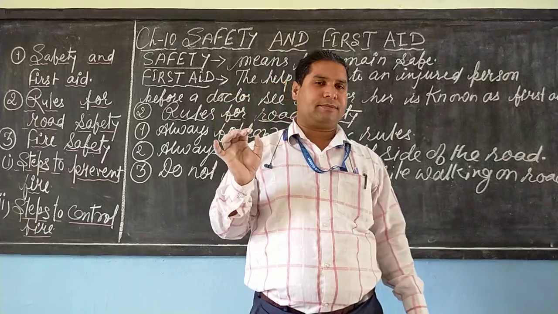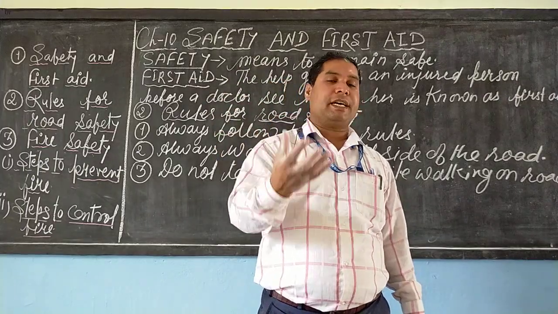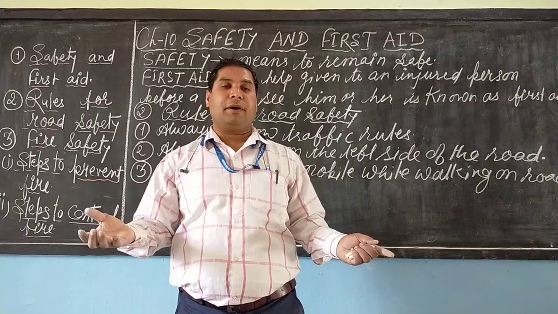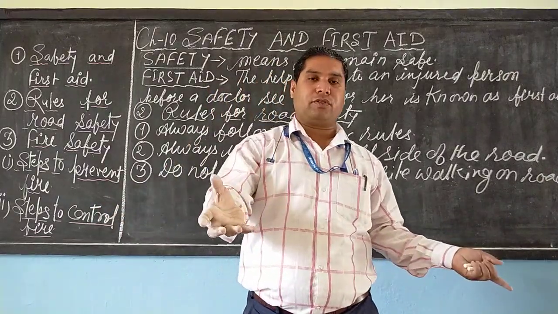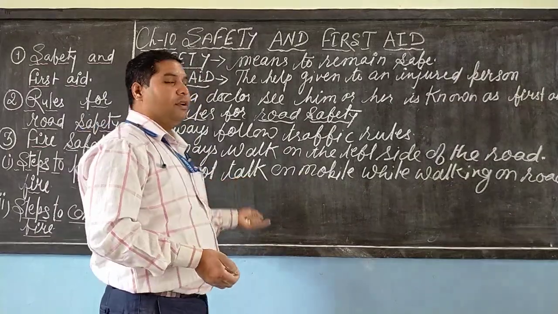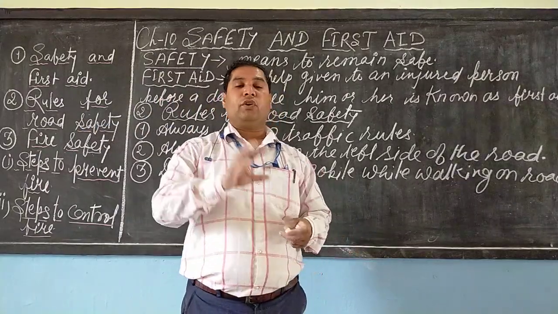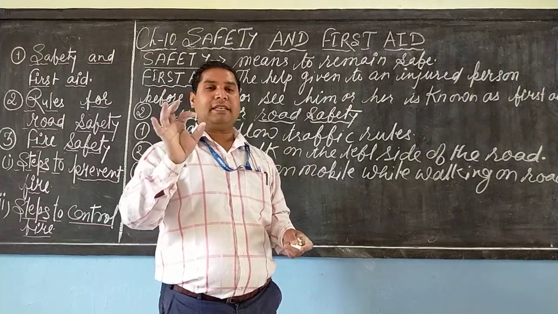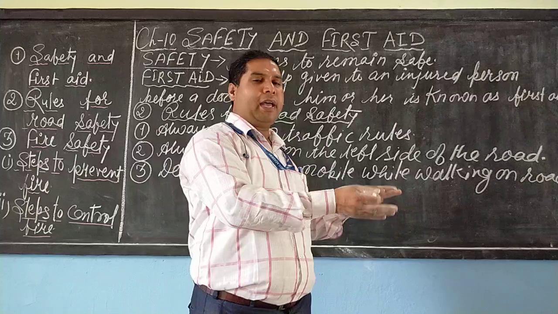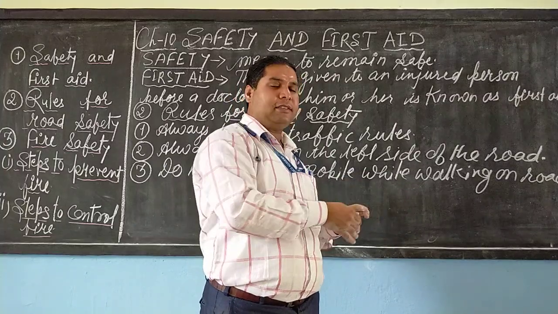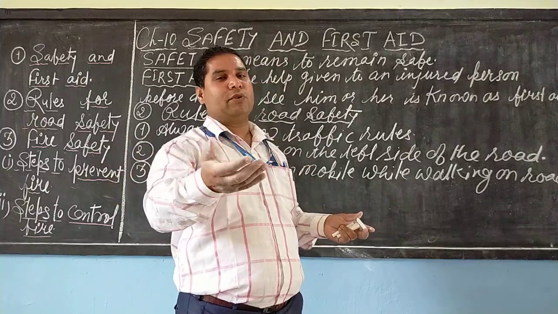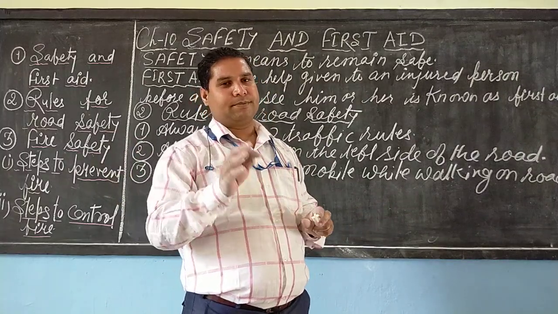This is a bad habit. One day you will meet with an accident, and sometimes the accident is so serious that the person can lose their life. So you have to make a rule: no mobile, meaning no talking to your relative under any condition. If it is an emergency, take your car, bike or bicycle to the side, stop, first talk, complete your work, then you can start your journey again.